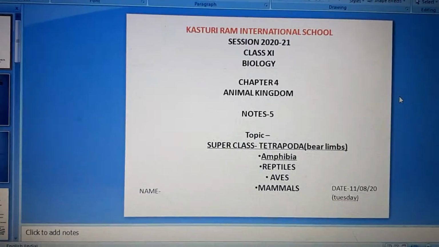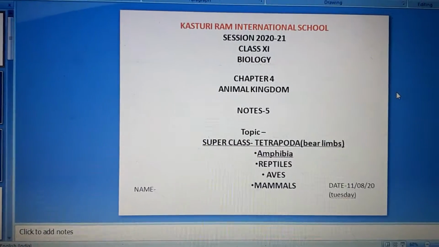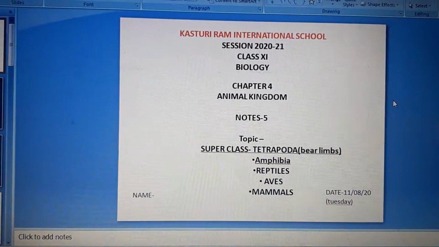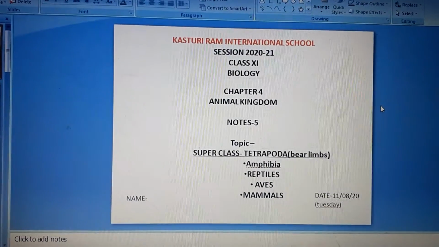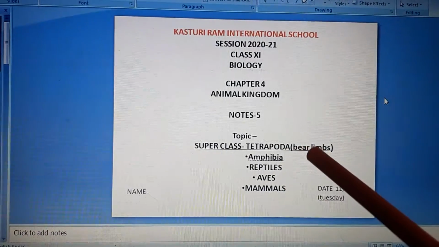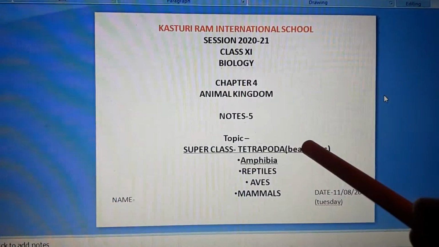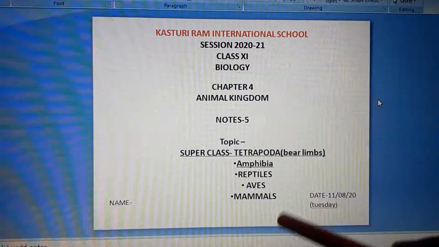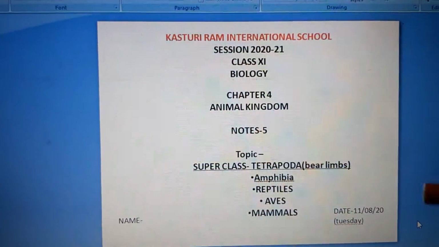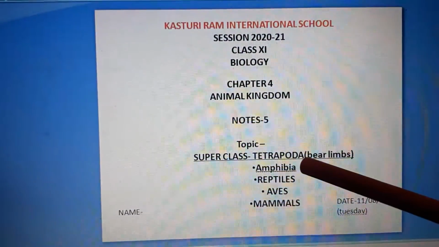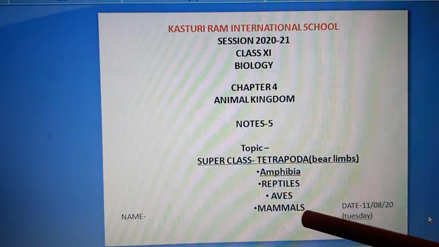We have studied about the division Agnatha. Now we are going to study another division, that is Gnathostomata and its superclass Tetrapoda. The superclass Tetrapoda consists of all these classes: classes Amphibia, Reptiles, Aves and Mammals.